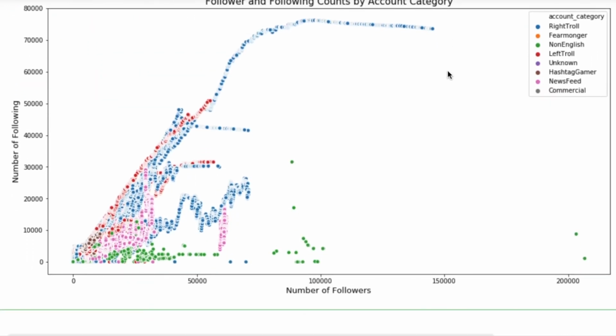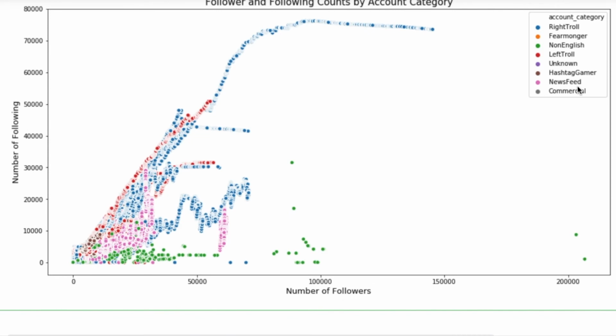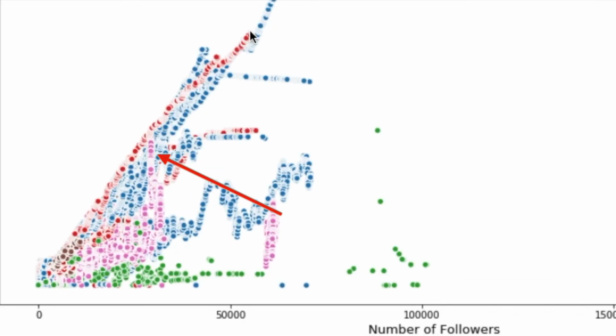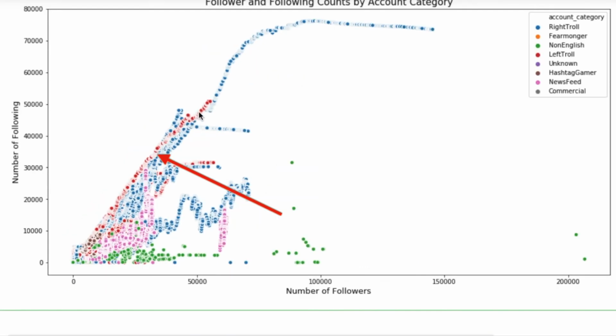So if we look at this real quick, we can see that here's the legend for the type of trolls, and you'll see that there's these big old numbers of people that have a lot of following and a lot of followers, and those are the right trolls. The right trolls tend to have similar numbers of following versus followers in proportion. We could also see that the left trolls, which is this red one right here, I'll put an arrow for you guys.